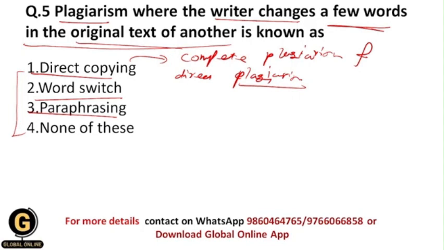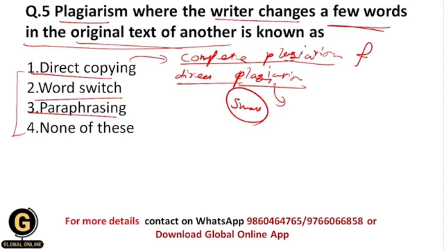Okay, this is called as complete plagiarism. And what is direct plagiarism? So basically students, direct plagiarism is again similar to complete plagiarism, but there is difference between the two, and it is that within direct plagiarism the content that we copy is actually small, and in complete plagiarism basically we completely copy everything.